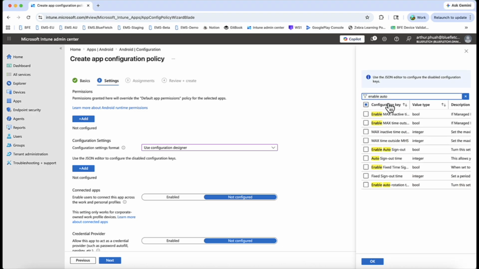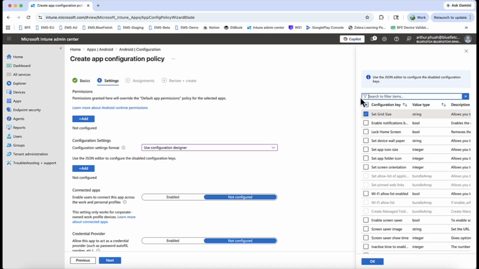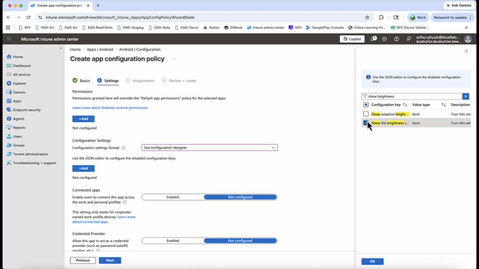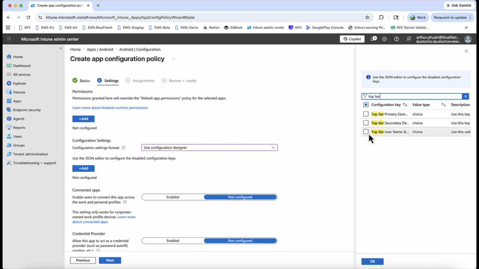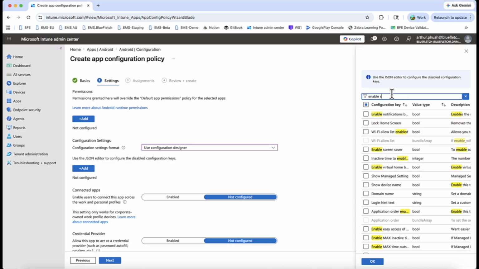Auto rotation? There it is, enable auto rotation. Let's add maybe show brightness. Let's add top bar. Username style, let's add a secondary element. And let's enable the sign in.